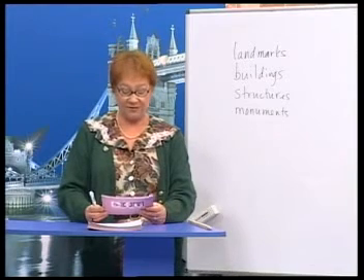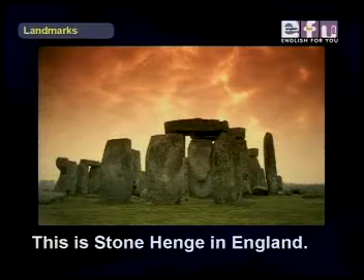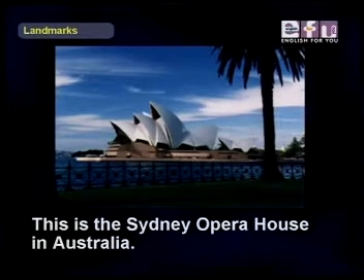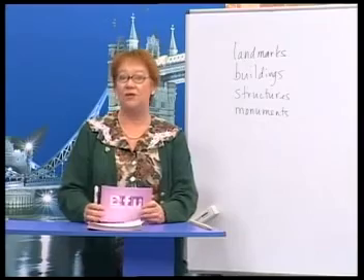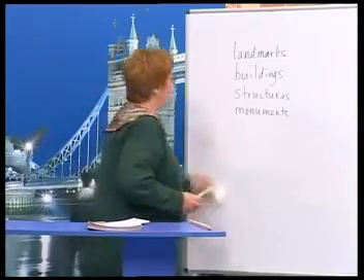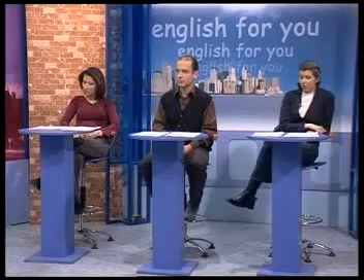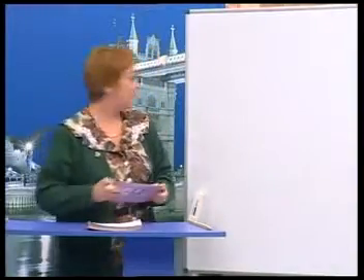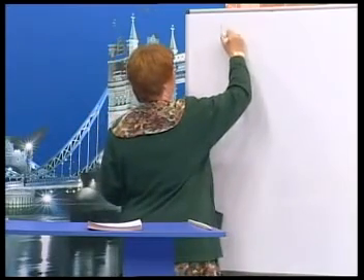Everybody knows the Eiffel Tower. This is Stonehenge in England. And this is the Sydney Opera House in Australia. Now, let's see if you know of some other ones. We're going to do these in groups, and our assistants will tell us what they know, and we're going to start with buildings.